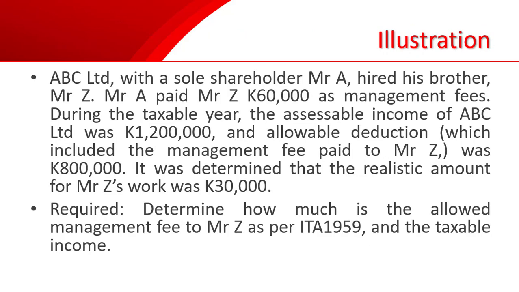In our illustration here, ABC Limited, with sole shareholder Mr. A, hired his brother Mr. Z. Mr. A paid Mr. Z 60,000 kina as management fees.